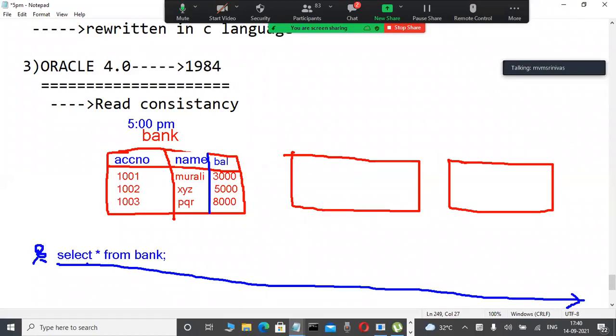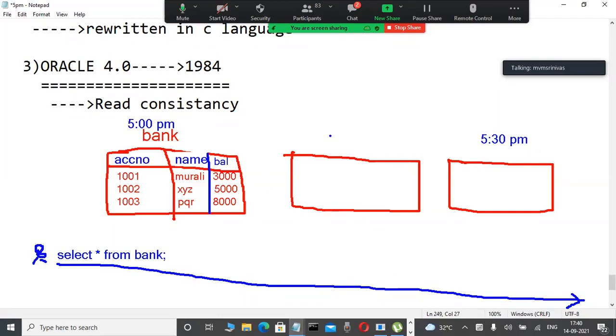Whenever they request select star from bank, it may take up to 5:30 PM, half an hour, for example. Up to 5:30 PM only, whatever data is there, they will get it.